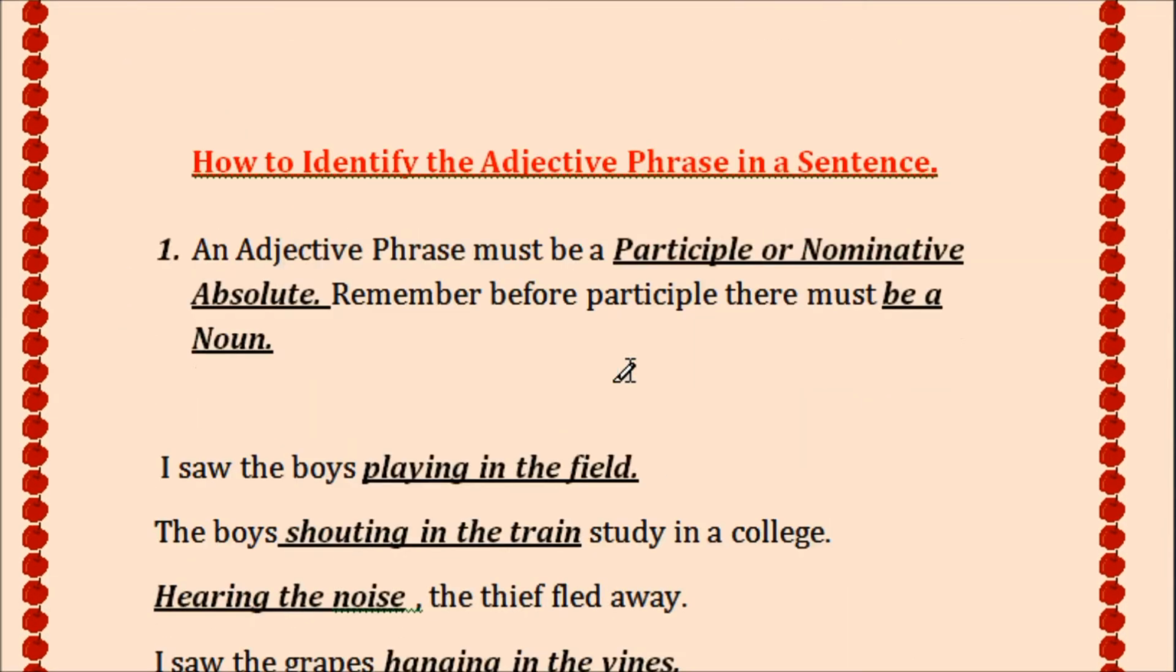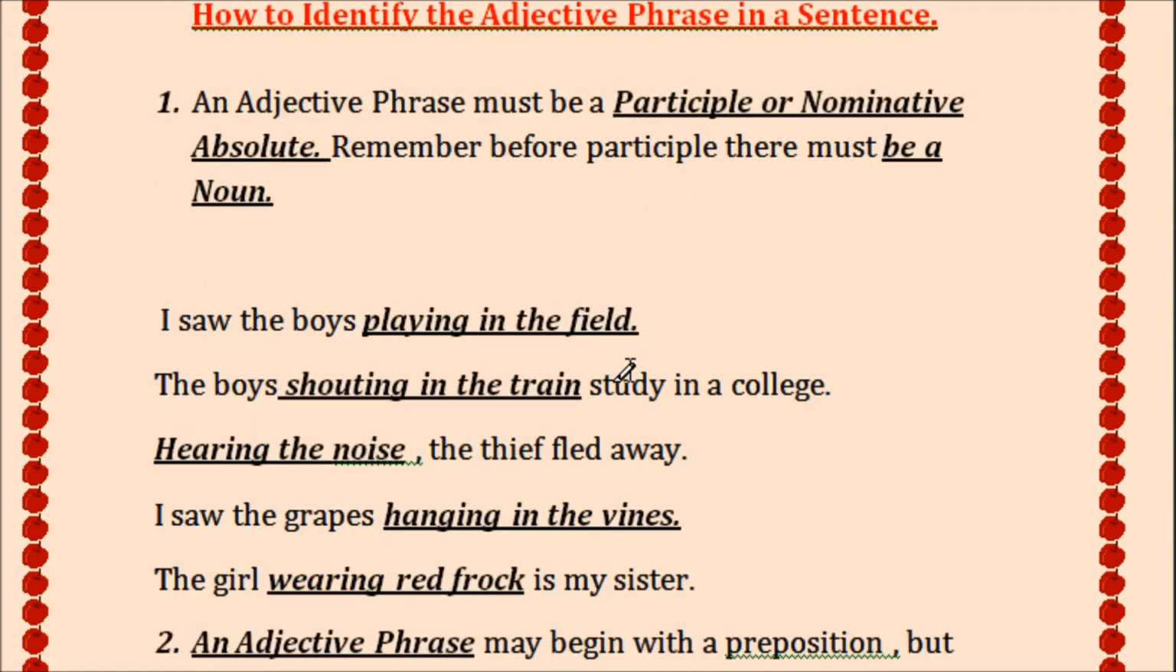How to identify the adjective phrase in a sentence. It is also a very important thing. An adjective phrase must be a participle or nominative absolute. Remember, before the participle there must be a noun. Why is it needed? Why must there be a noun? Because always remember, what is the function of the participle or nominative absolute, or the function of an adjective? The function of an adjective is always to qualify a noun.